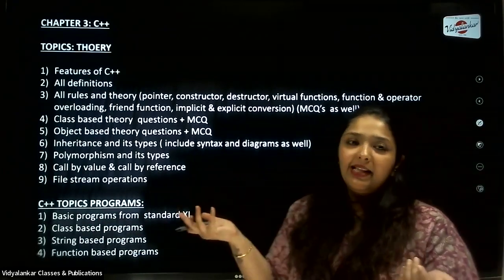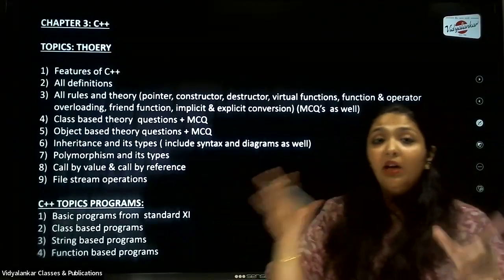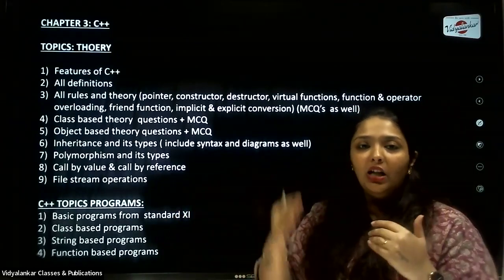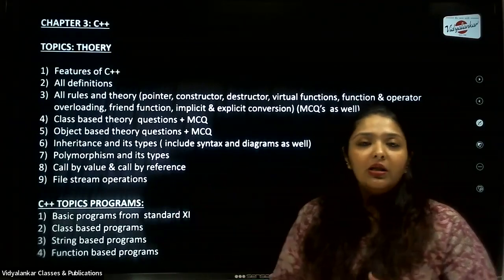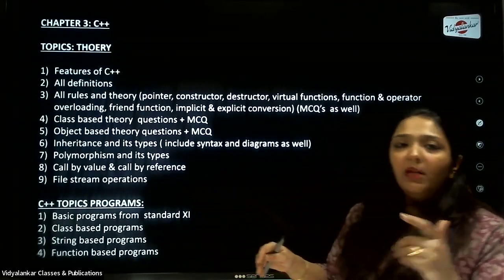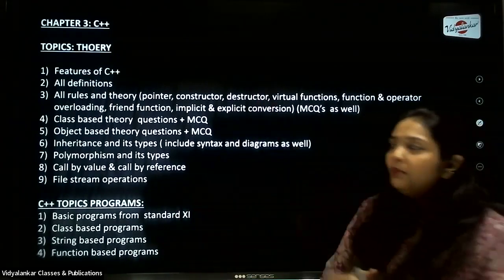Then function based, as I said, they will tell you to create so and so function in so and so program. We cannot predict the program, but as I said, you have standard 12 programs based on constructor, destructor, virtual function, friend function, then bubble sort, binary search. So make sure you're updated with all of them. Okay, so that's the entire requirement of your C++.